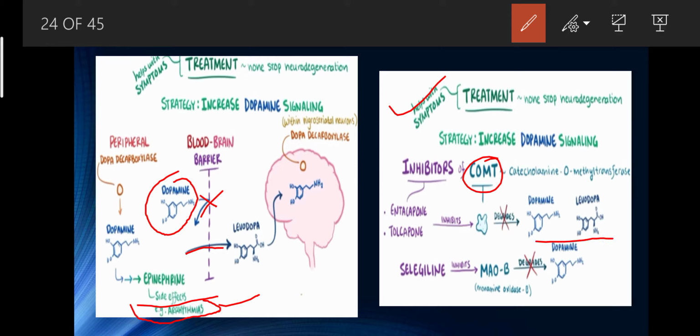So this is a dangerous molecule that inhibits the signaling pathway.